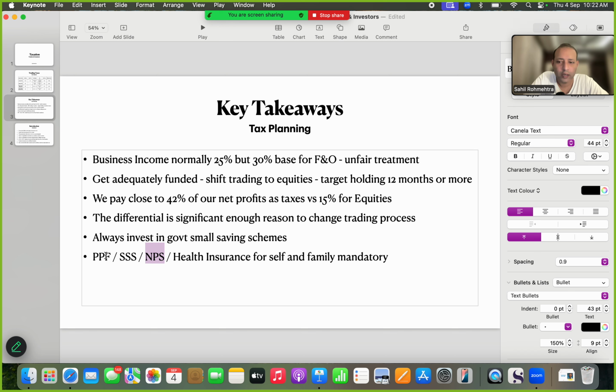In case of son, the product will be the same, PPF and NPS. The only difference will be that in case of daughter, instead of the PPF, you can do a Sukanya Samriddhi and NPS. Because we want to create a family corpus in which money is assigned to debt and money is assigned to equity linked product, and a cheap, low cost equity linked product, which is managed and overseen by the government, and which creates a very stable base for you beyond 60, because not everyone is currently at a level, financially speaking, to take risks and then pay 42% of it.